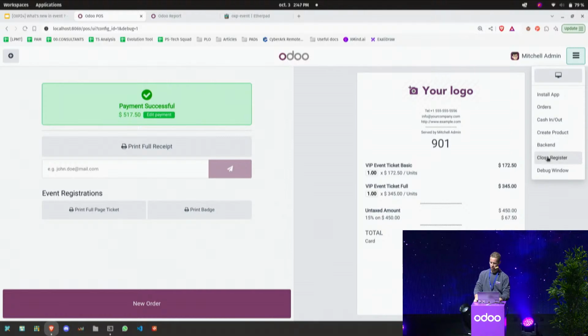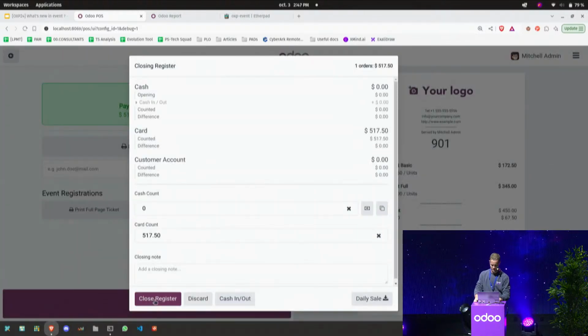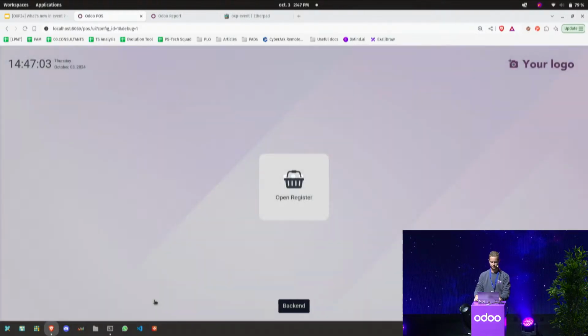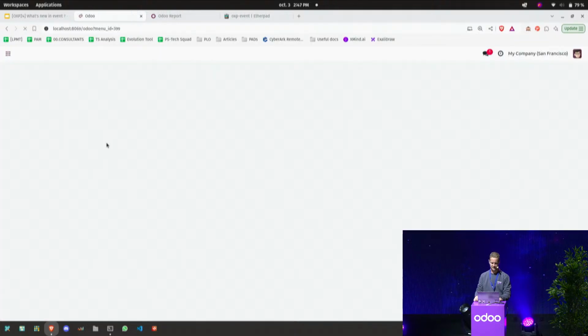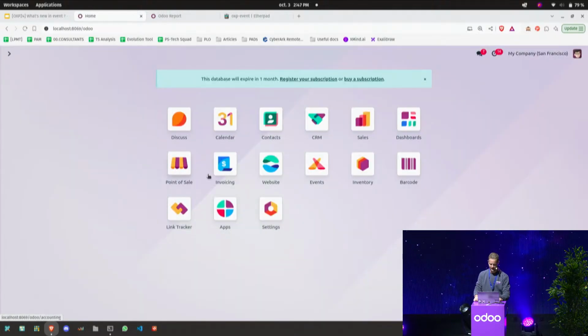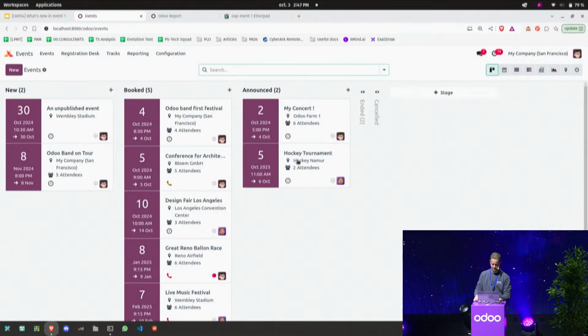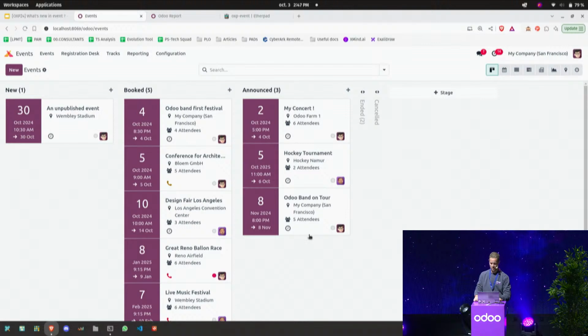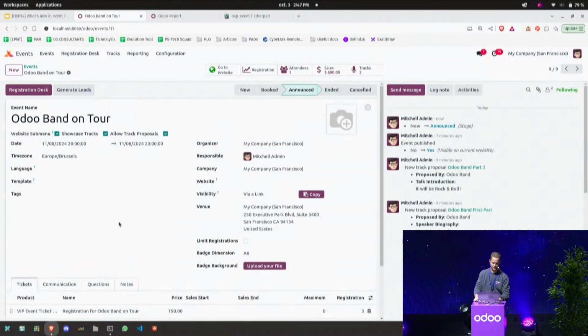Let's now close the register. I will close the register, come back to the backend, and come back to my event. Yeah, I forgot to move it to announce because I made some advertisement on that, and I see here that I have now 5 attendees to my event.